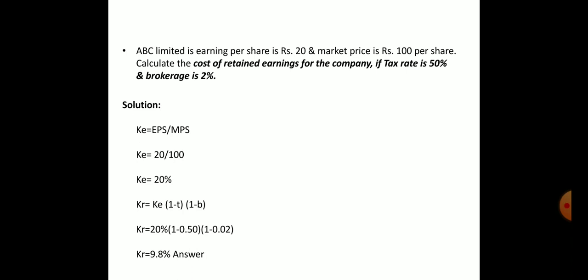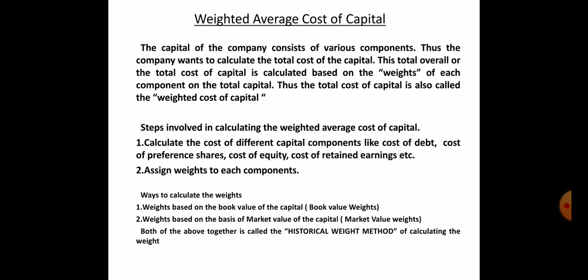In the last, when we are talking about weighted average cost of capital, we have to find four values. First is debt. Number two is preference shares. Number three is cost of equity. Number four is cost of retained earnings. When we want to find the weighted average cost of capital, we have to include all four components of finance.